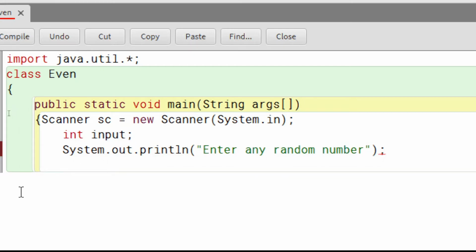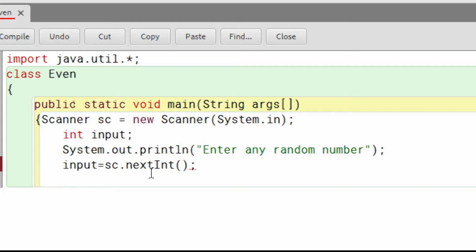So just write here input = sc.nextInt(); Okay, and then click on the semicolon. So input is the variable name which we want to get stored. Sc is the scanner which tells the compiler to take the input. Okay, nextInt because we want again to check that this should be an integer.